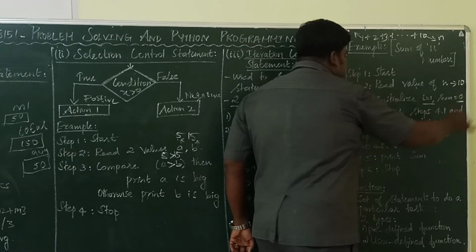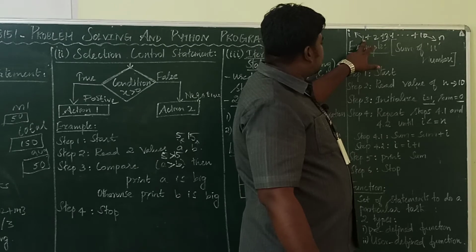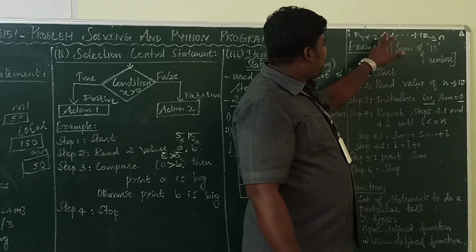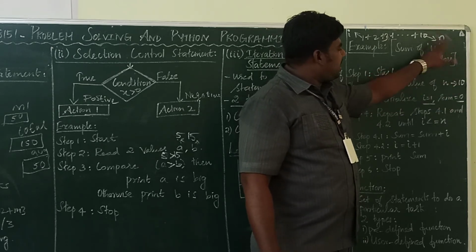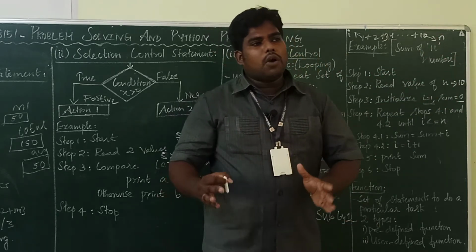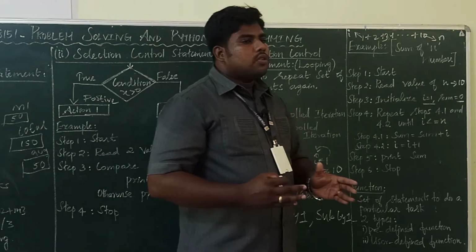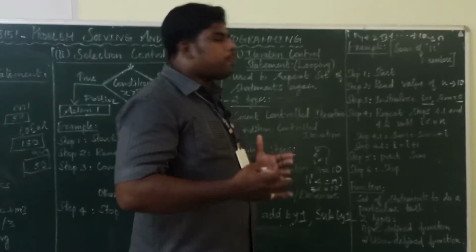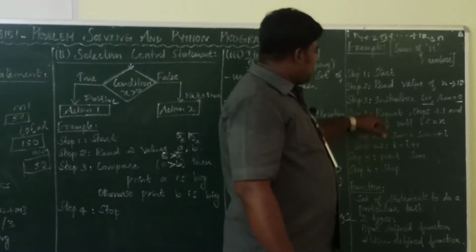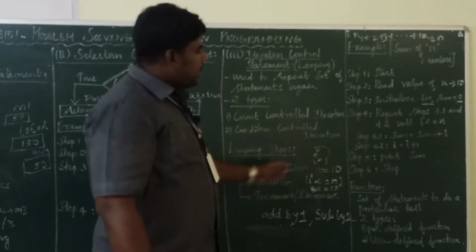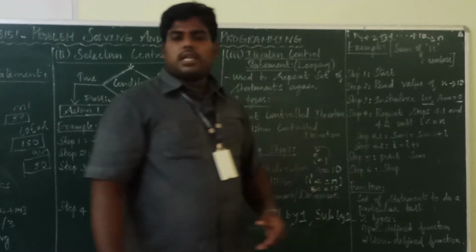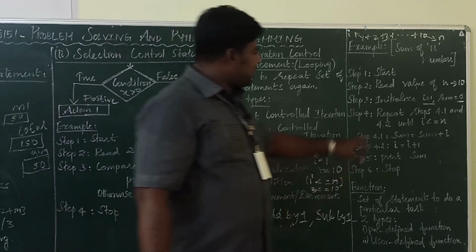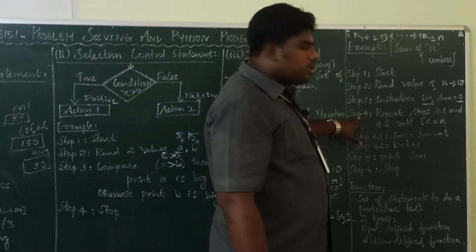All of you understood? Initialize i equal to 1, the starting position. For storing the answer, a sum variable is required. The end point is n, which is 10. Now you have to write the condition. You are going for a looping statement, a while loop or for loop. So the first step, initialization, is over. Then what's the next step? You have to write the condition. For writing the condition, see here, repeat the steps. What is looping?